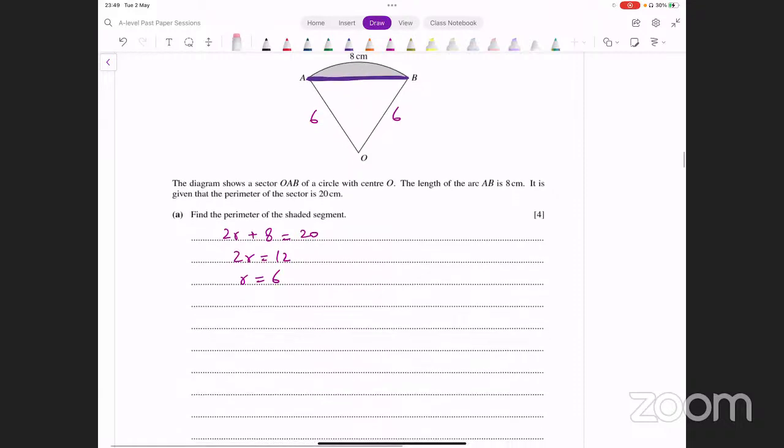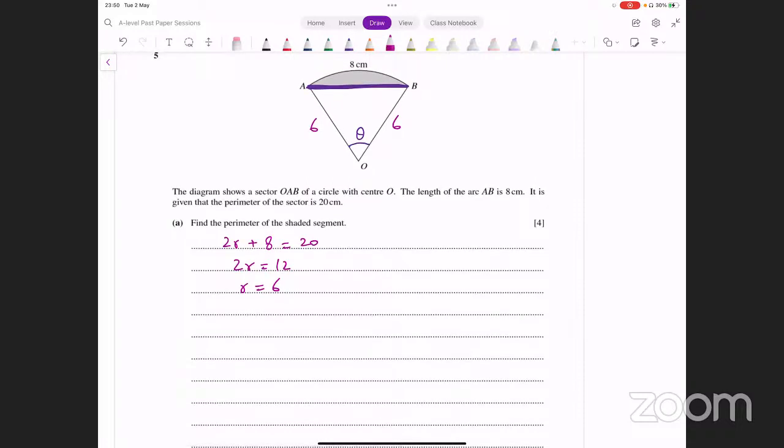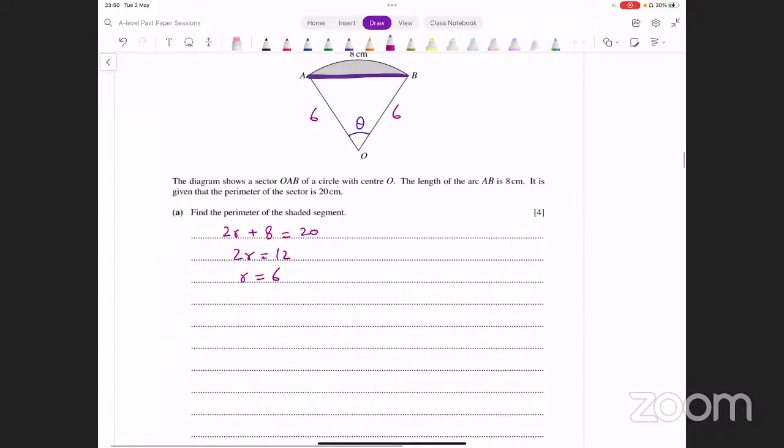So how do you find the angle? Let's call this angle theta. How do you find this angle theta? We know the arc length, right? Arc length आपको पता है? Arc length का formula use कर सकते हैं.